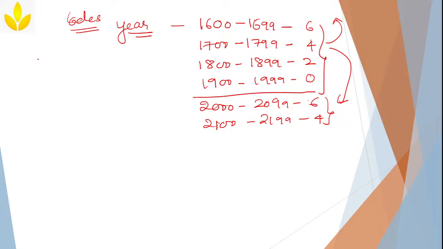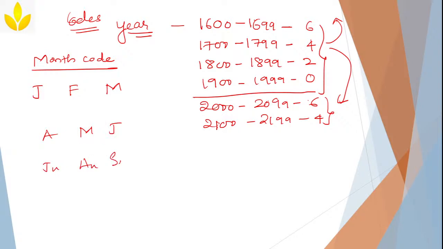Now, let us write the month code. We will learn the month code. When it comes to month code: January, February, March, April, May, June, July, August, September, October, November, December. Correct? So, I am just writing one letter. The code is 0, 3, 3, 6, 1, 4, 6, 2, 5, 0, 3, 5.